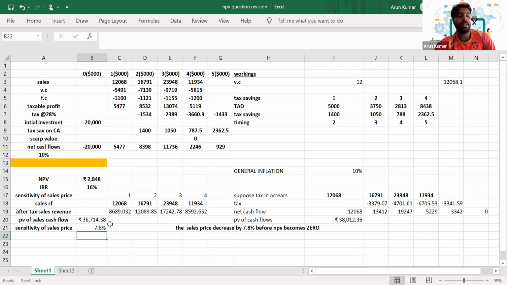So how much is it? What's the sensitivity of the sales price here? 7.8%. So what does it mean? It means that if the sales price is an inflow, and the sales price decreases by 7.8%, then NPV becomes 0. So the sales price can decrease by 7.8% before NPV becomes 0. Is it clear, everyone?